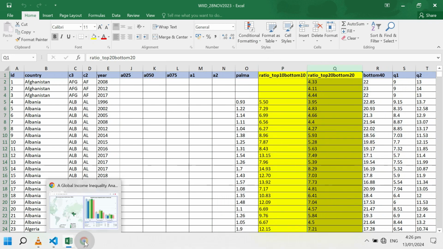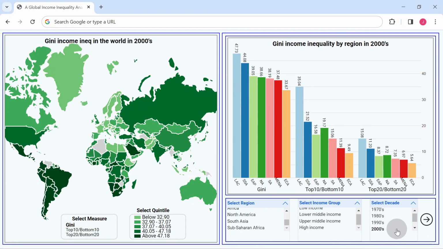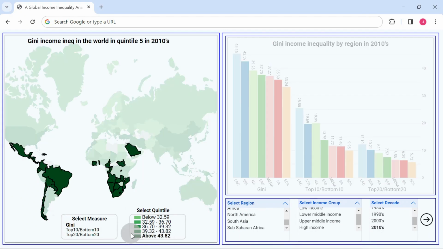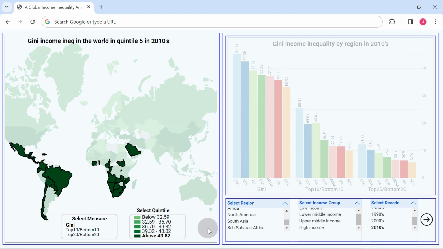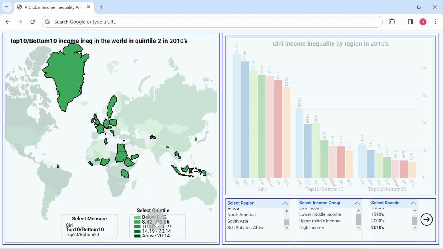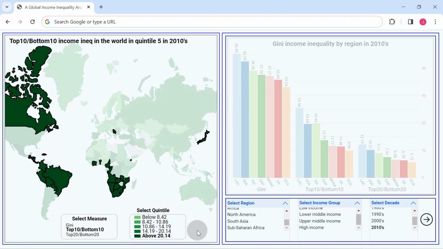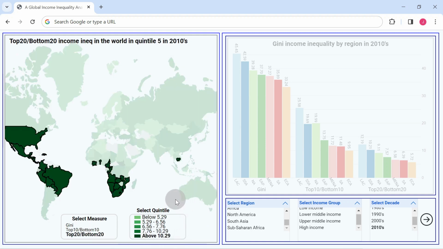Examining the Gini coefficient reveals that countries with the lowest income inequality, that is, first quintile, are in North Africa, Asia, and Europe. Those with the highest inequality, or fifth quintile, are in Sub-Saharan Africa and South America. A similar pattern holds for top 10 to bottom 10 ratios, with Canada showing high income inequality exceeding 20.14. The United States ranks among countries with the highest income inequality in the top 20 to bottom 20 measure.